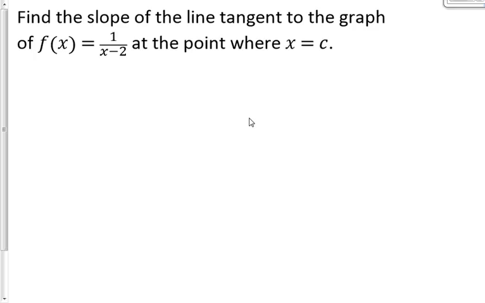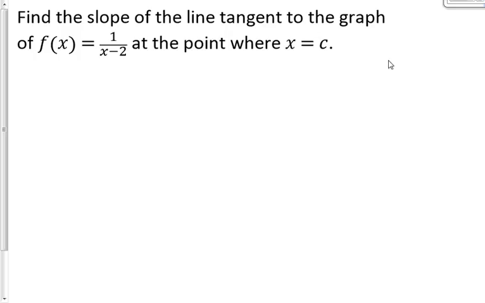Let's take a look at this example of finding the slope of a tangent line when the function that we're looking at is a rational function. So here we have it. It says find the slope of the line tangent to the graph of f of x equals 1 over x minus 2, a rational function, at the point where x is equal to c.